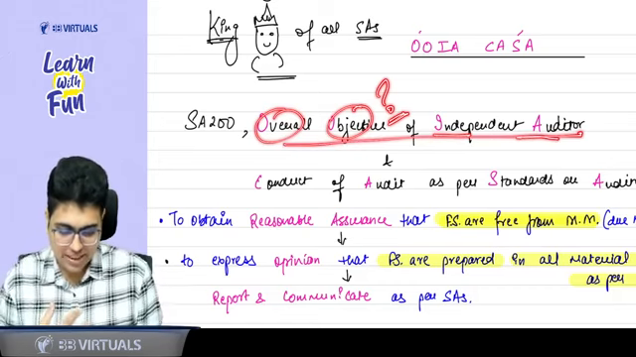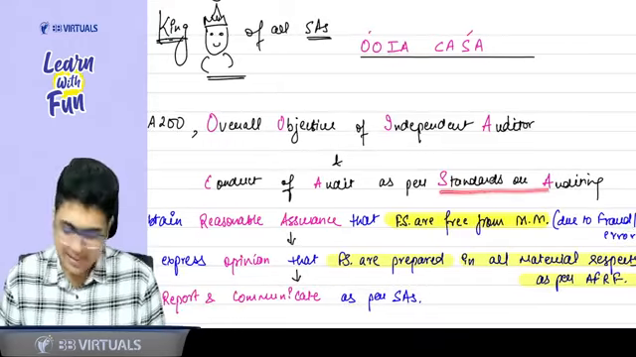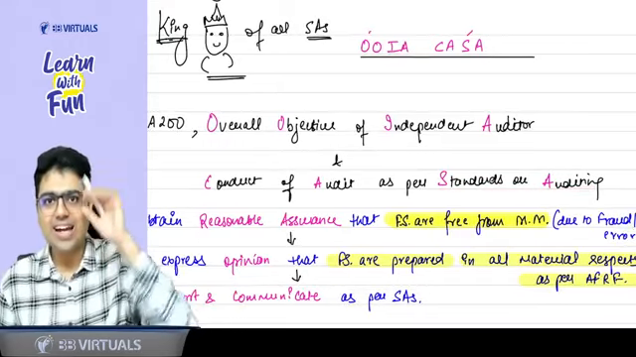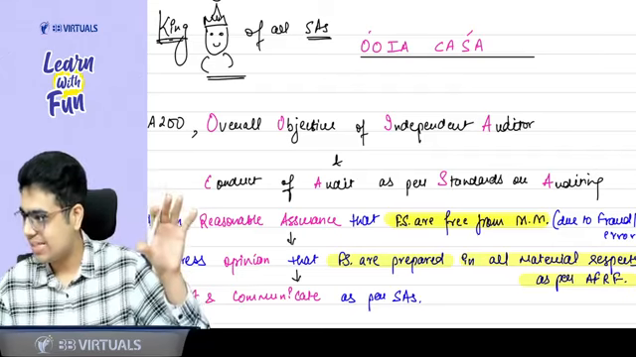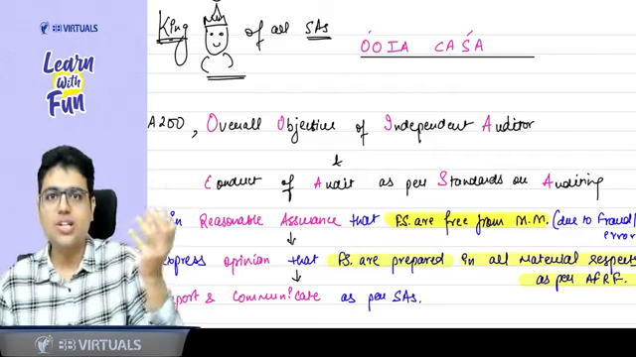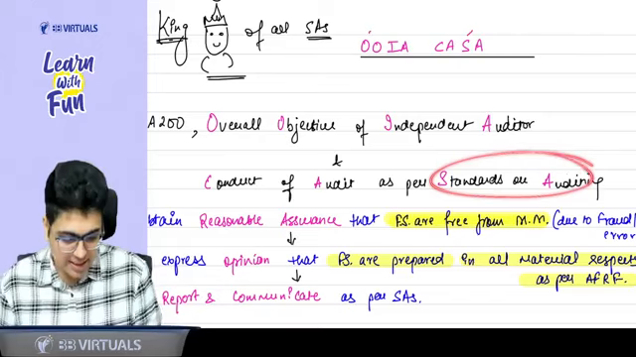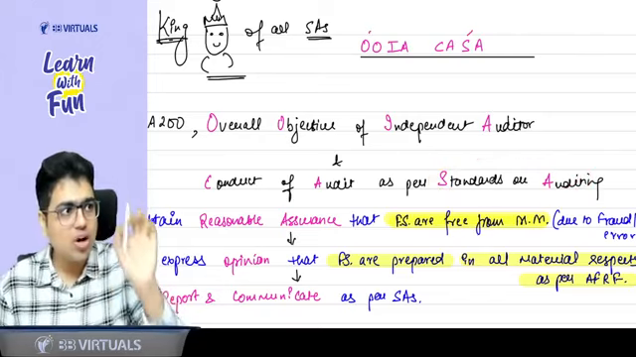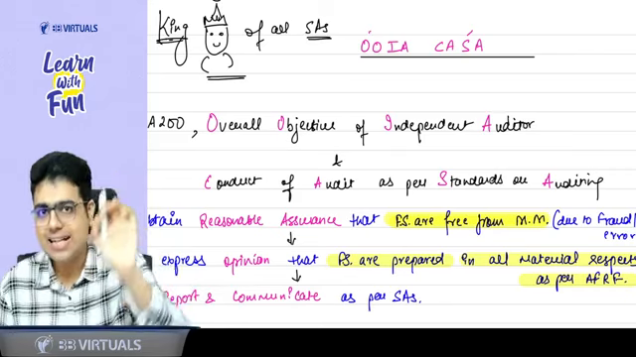Sir, the overall objective will be achieved if you conduct the audit as per Standards on Auditing. So we are in our CA Final, we have to study the Standards on Auditing. So this is, you can say, the introduction to that. Why do we need to study Standards on Auditing? Because audit has to be done as per Standards on Auditing.